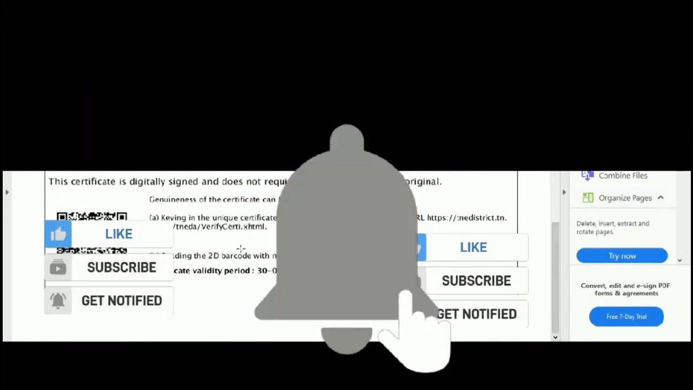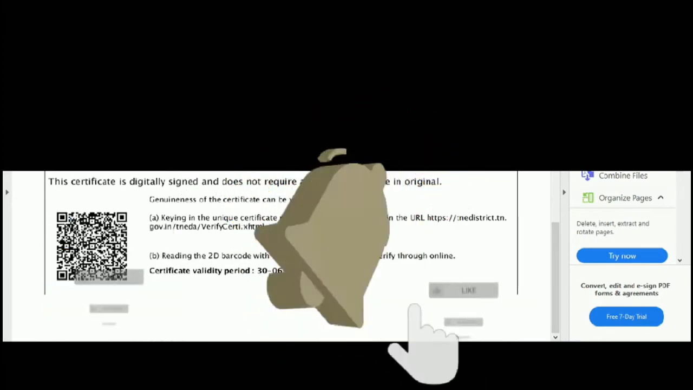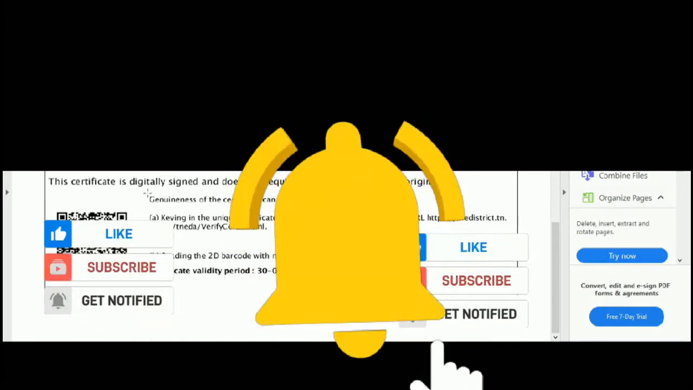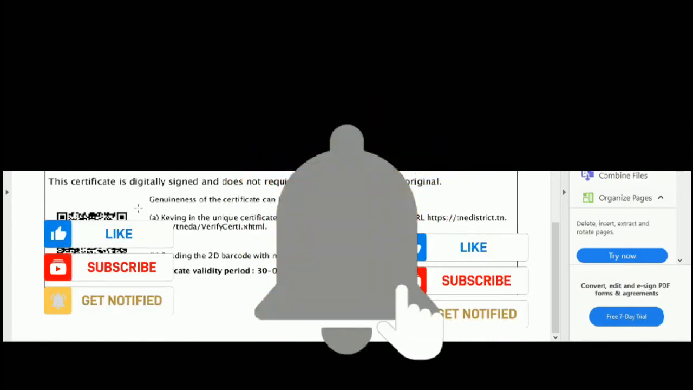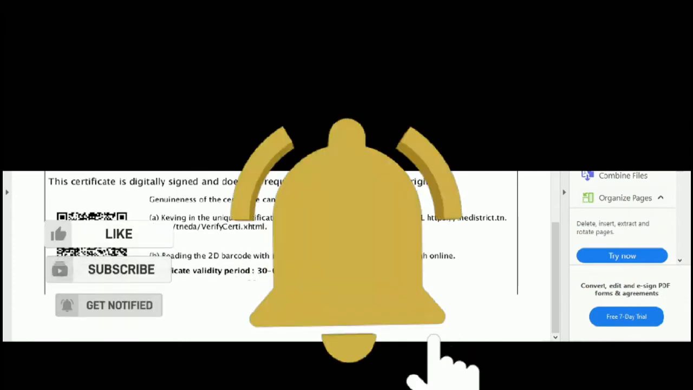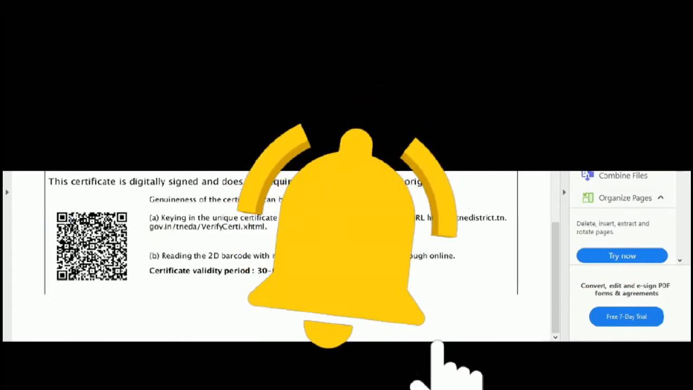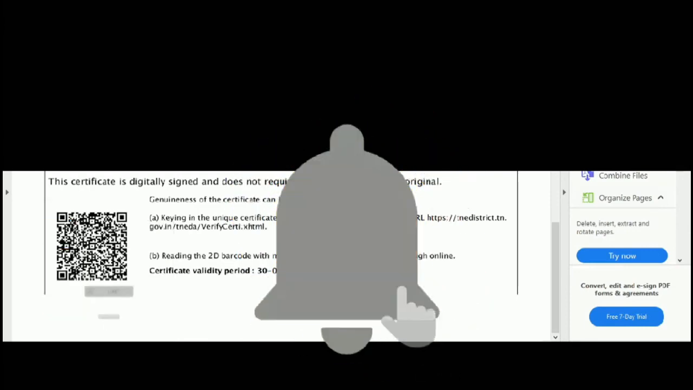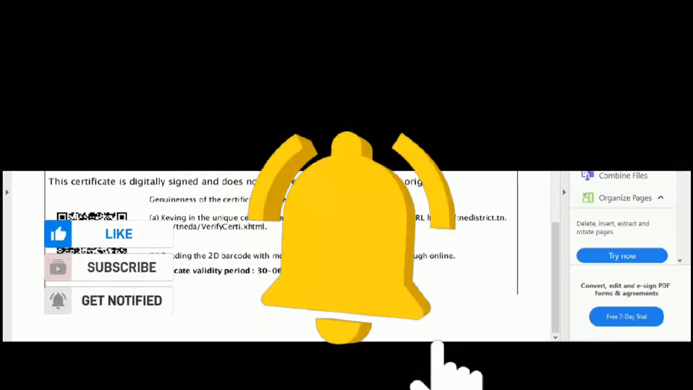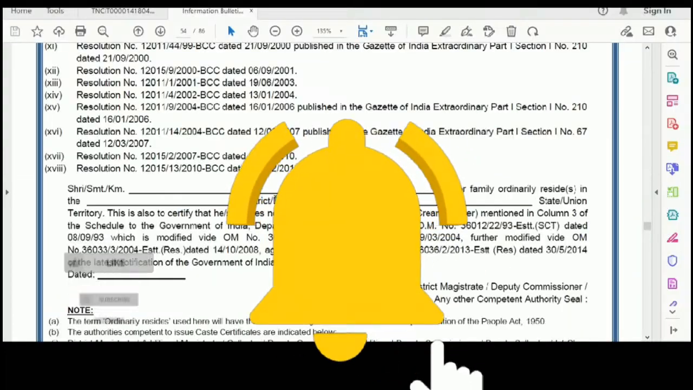Everything will be given. That it does not belong to persons of creamy layer mentioned in column 3 of the schedule of Government of India, everything. And my district, my taluk, and this certificate is digitally signed and does not require any seal or signature in original. This is a digitally signed certificate, and here you will have a QR code also. And your certificate validity period will be given. I think for a period of 9 months your certificate is valid. So that is the OBC certificate.